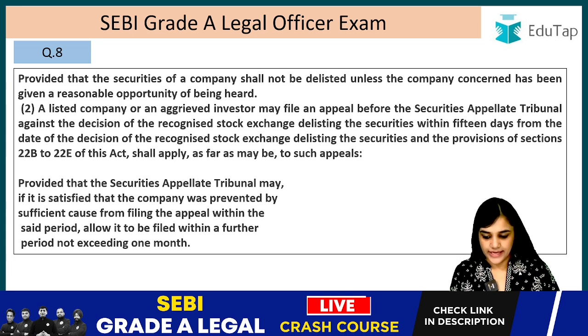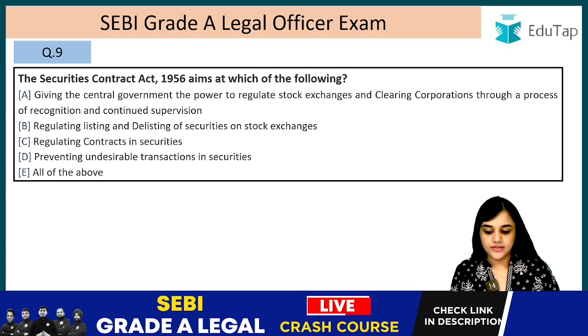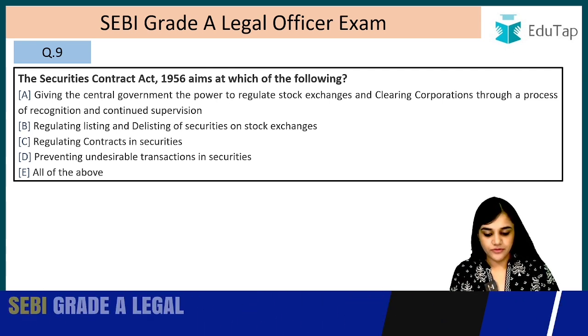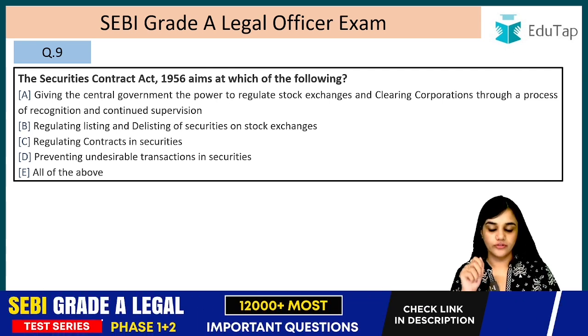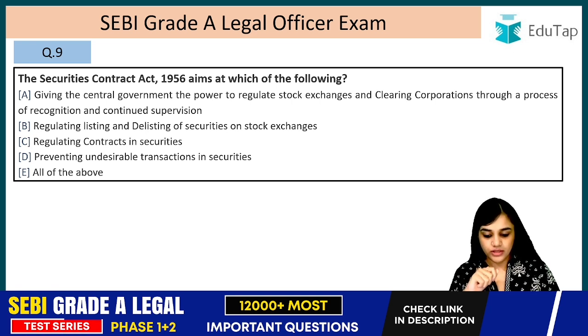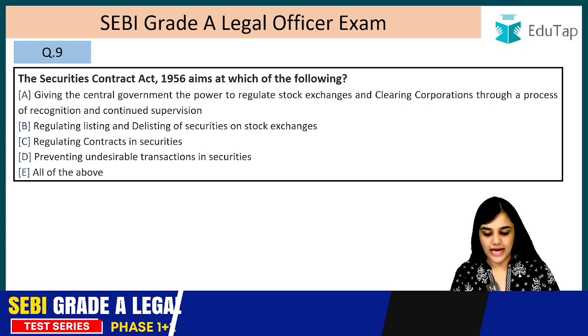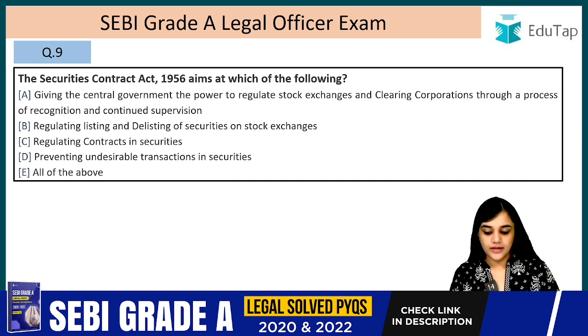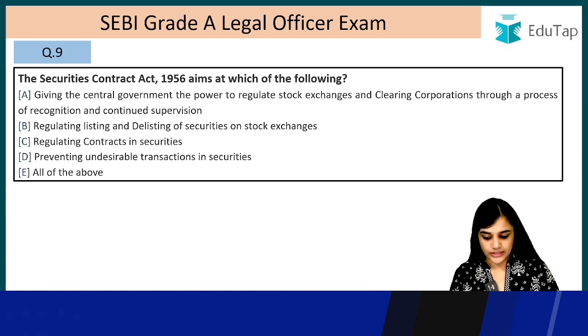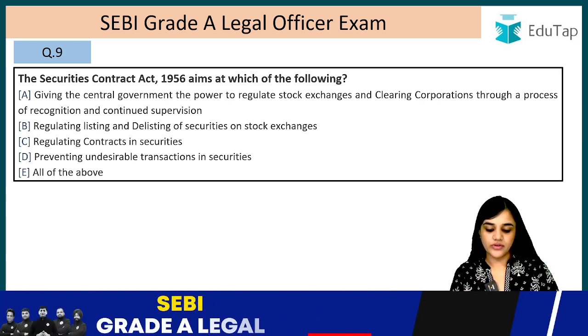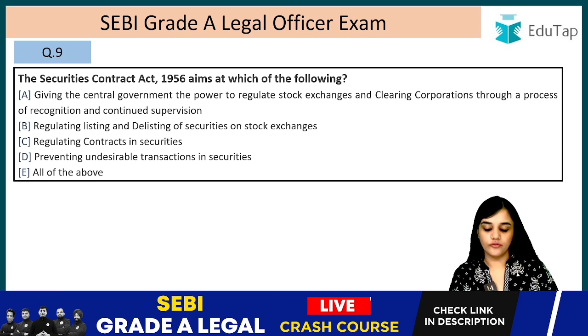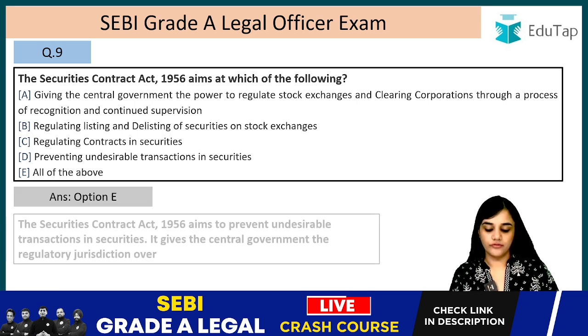Now question number 9. The Securities Contract Act 1956 aims at which of the following? Giving the central government the power to regulate stock exchanges and clearing corporations through a process of recognition and continued supervision, regulating listing and delisting of securities on stock exchanges, regulating contracts in securities, preventing undesirable transactions in securities, all of the above. Answer is E, all of the above.